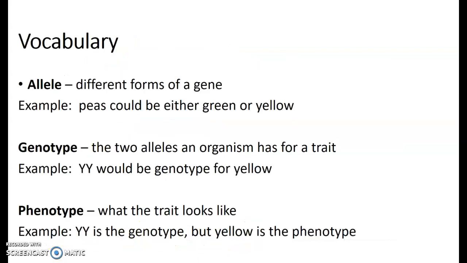So here's some vocabulary. Remember, alleles are different forms of a gene, like green or yellow for pea color. And then here's a new word, genotype. Genotype is the letters that tell what the trait would be in genetics. So, for example, capital Y would be the genotype for yellow peas. Phenotype is what the trait looks like. So if we're talking capital Y, the phenotype is yellow. The letters is the genotype.